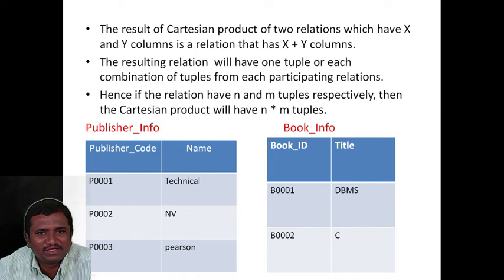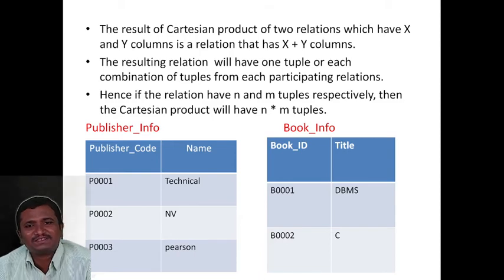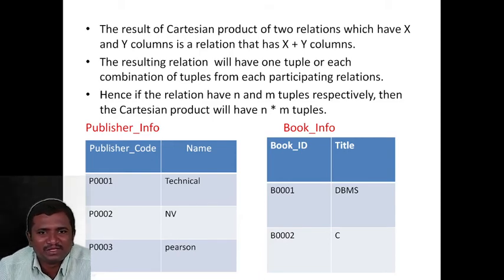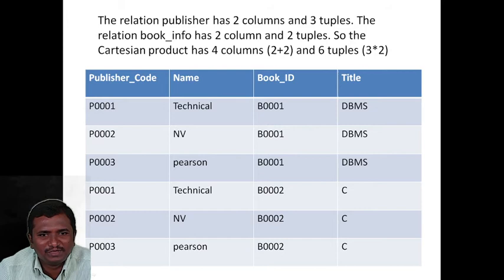Here we see the result of the Cartesian product of two relations which have x and y columns, giving a relation that has x plus y columns. The resulting relation will have one tuple for each combination of tuples from each participating relation. Hence, if the relations have n and m tuples respectively, then the Cartesian product will have n × m tuples. The output will be 4 columns and 6 tuples.